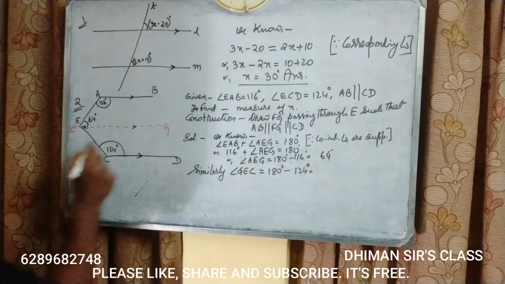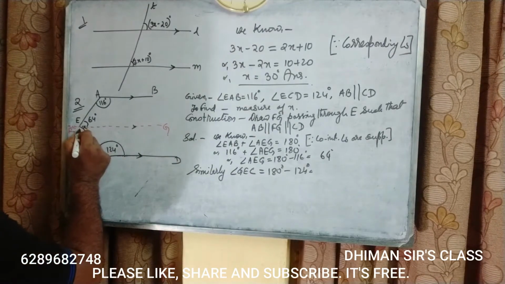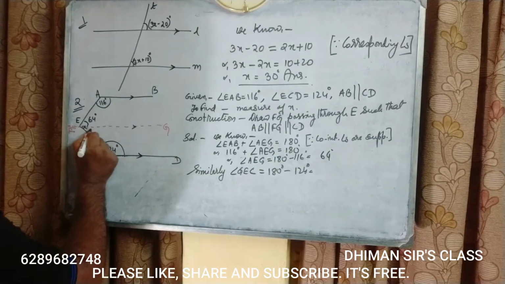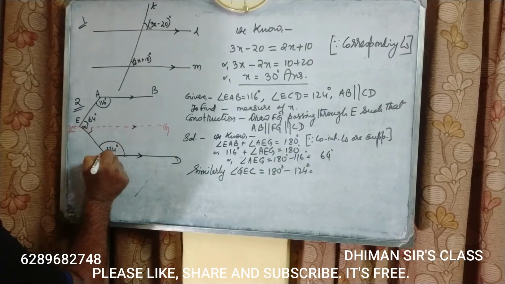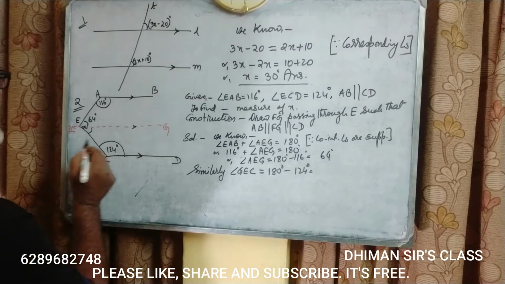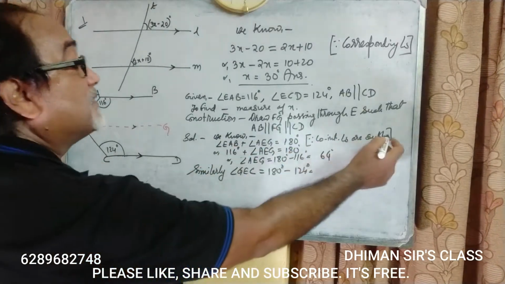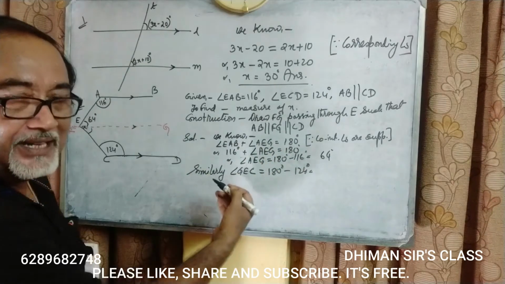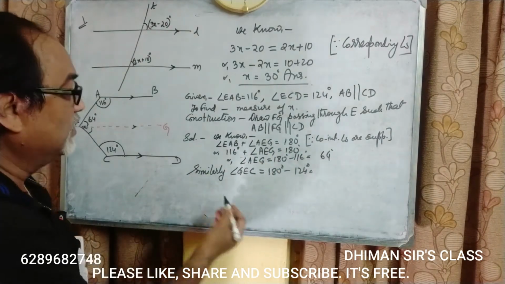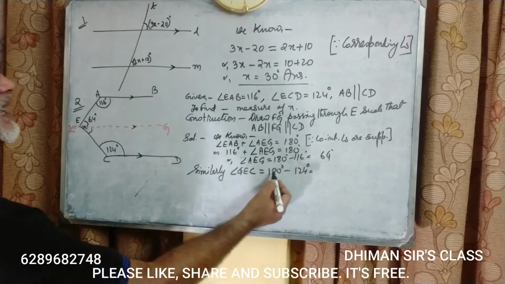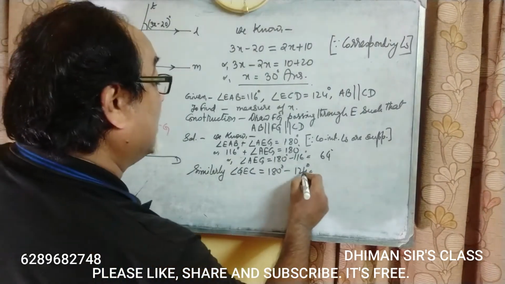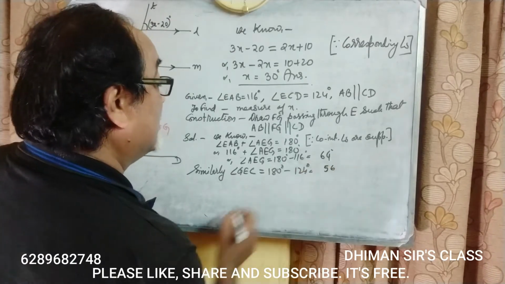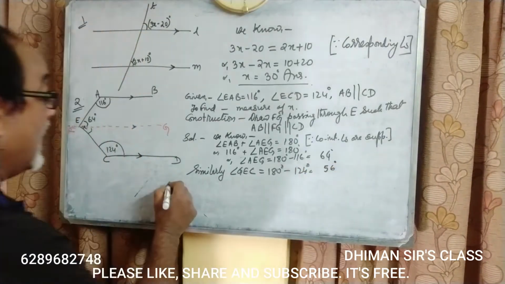This part, GEC, suppose GEC, this angle, GEC plus 124 is equal to 180 degree here. So why repeat the same step in the same sum? So similarly, GEC is equal to 180 minus 124 degree. 4 plus 6, 10, carry 1, 3 plus 5, 8. So GEC is 56 degree.